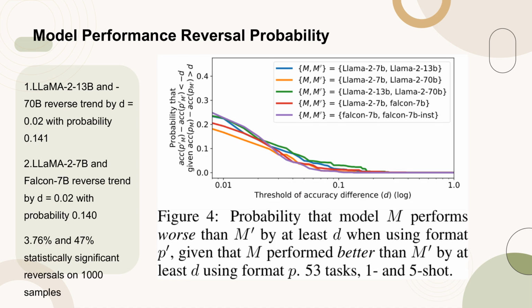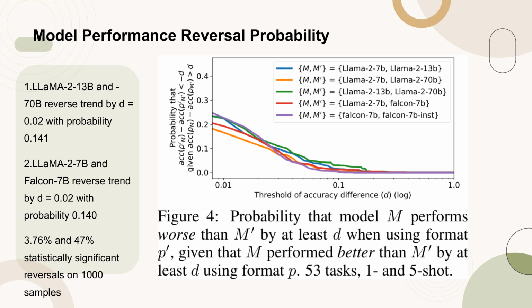Figure 4 illustrates the probability that a model M performs worse than another model M' by at least a specified difference d when using a different format P', given that M initially performed better than M' by at least d using the original format P. This analysis covers 53 tasks with both 1-shot and 5-shot evaluations.